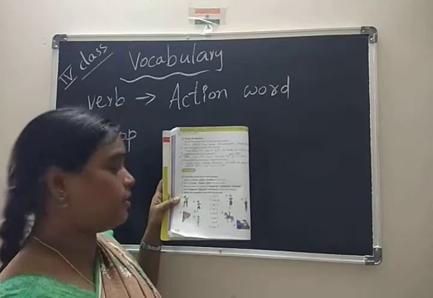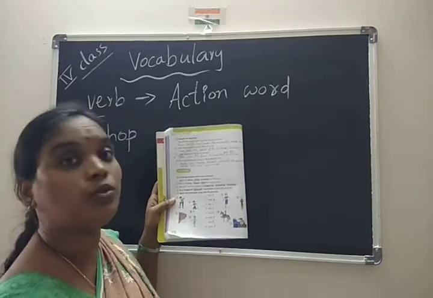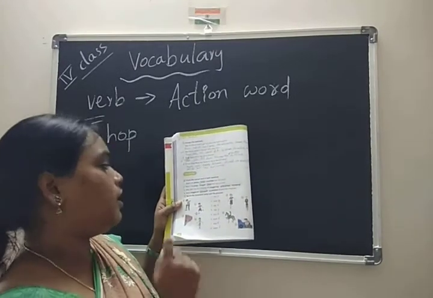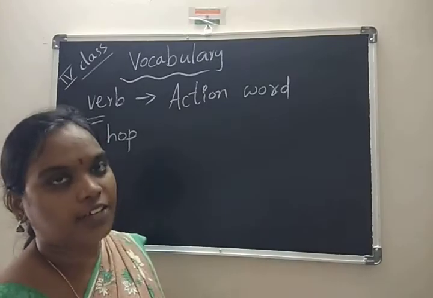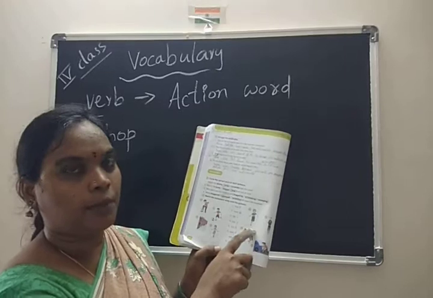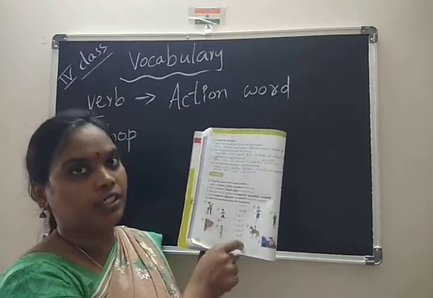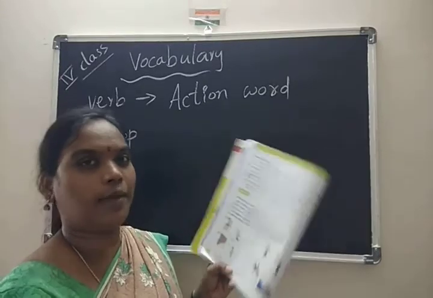So which one is right? Mona staggered, stomped, scrambled off down the mountain. So all these are from our lesson only. Coming to match the movement verbs with the pictures. Here it is very easy for you. Pictures they already gave you. But what do you have to do? What is the correct word relevant to that picture? You have to match it. So write the number there.